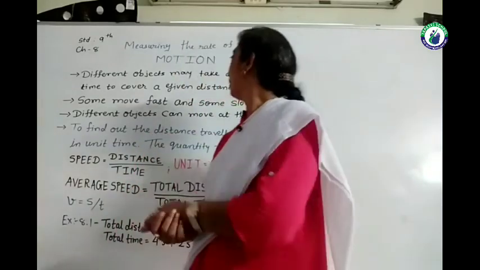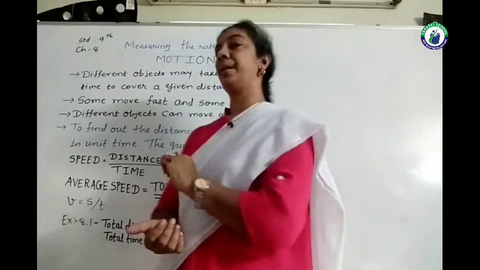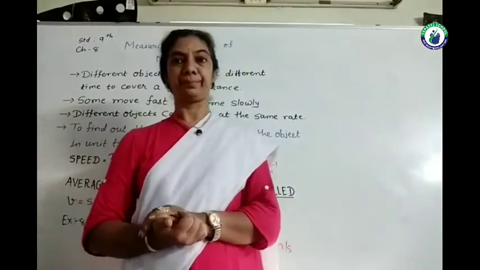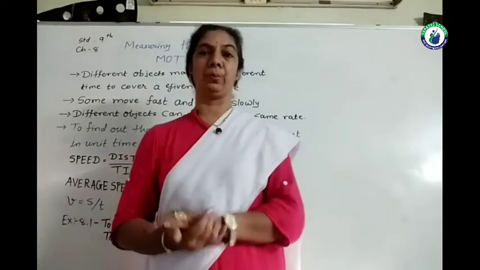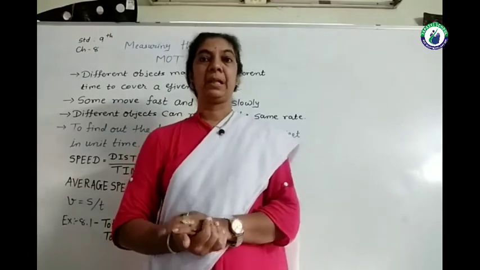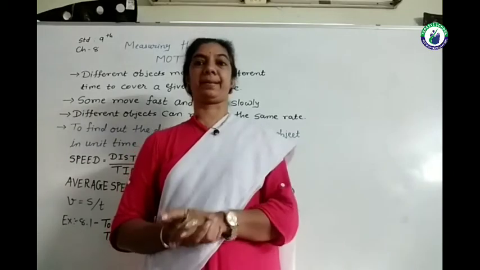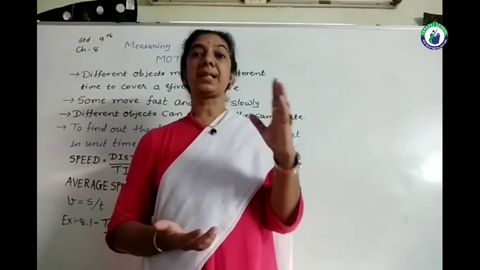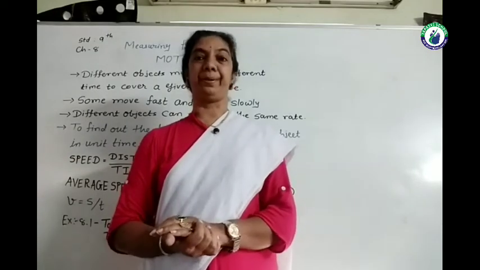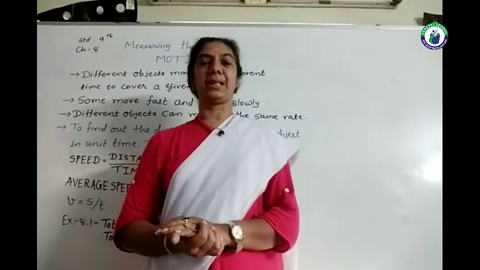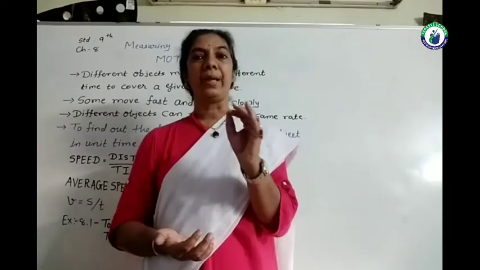Besides that, one more statement is given. Some move fast and some slowly. How can I decide that this is faster and this is slow? Different animals, different insects. The fastest animal, cheetah, leopard, as well as few insects are moving very slowly.